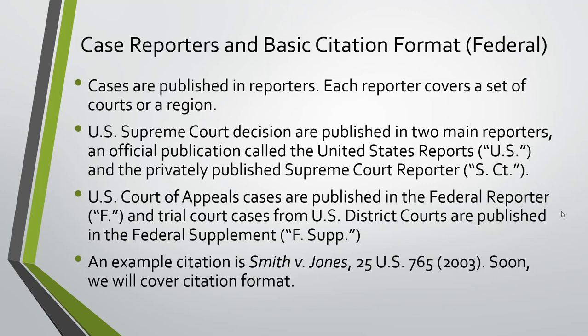The United States Court of Appeals cases are published in the Federal Reporter, which is F.3d. No jokes, please. And trial court cases from the United States District Courts, that's the level of trial courts in the federal system, are published in the Federal Supplement, which is F. Supp. So when you see citations to cases in either of those, you'll know that F.3d means Court of Appeals cases for the federal system.